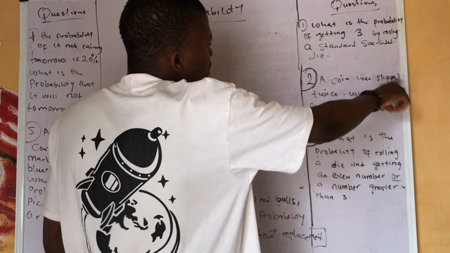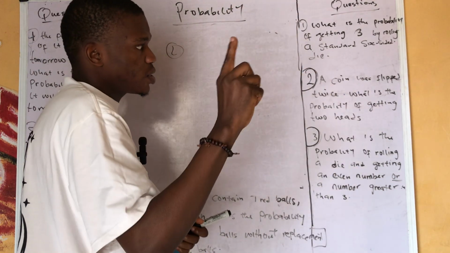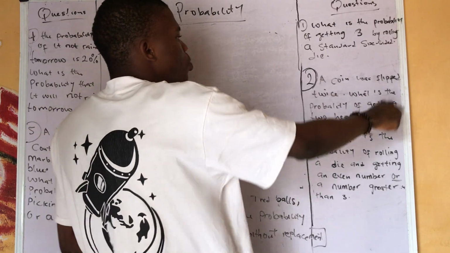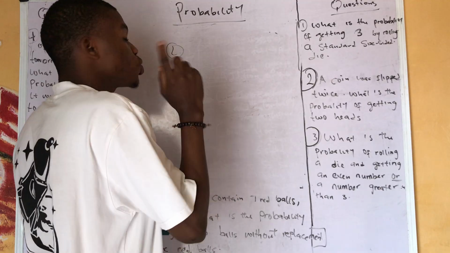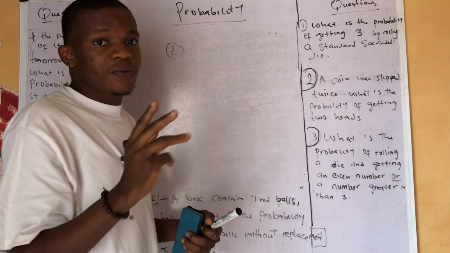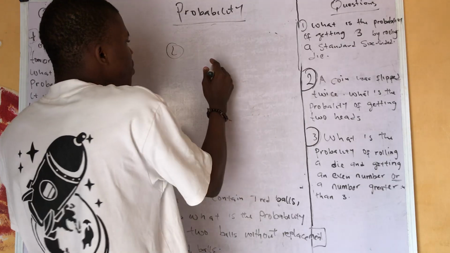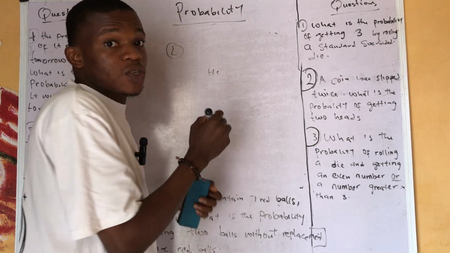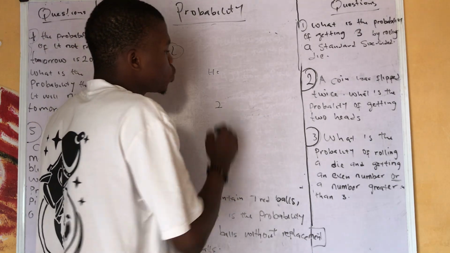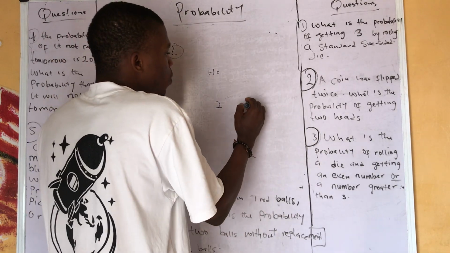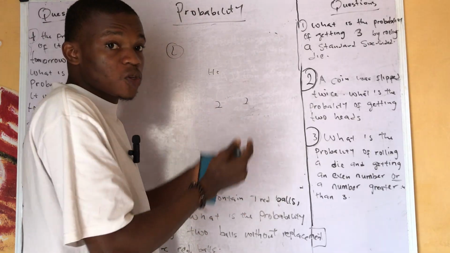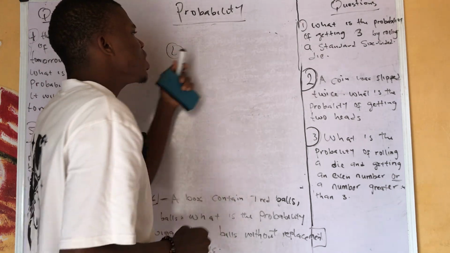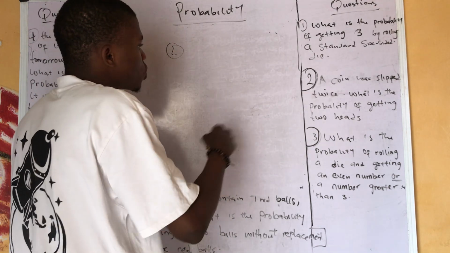Then a coin was flipped twice. Get it? A coin was flipped twice. Then what is the probability of getting two heads? Now there are two ways to solve this question. If a coin was flipped twice, you flip it the first time and you either have a head or a tail. So the total possible outcomes the first time is 2. If you flip it again the second time, the other one is also 2. If you multiply everything together, it is 4. That means the total number of outcomes is 4.